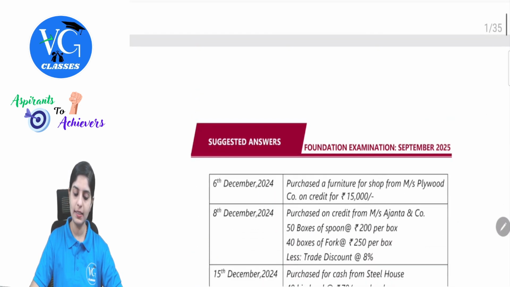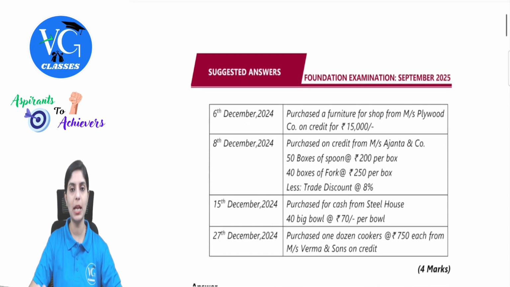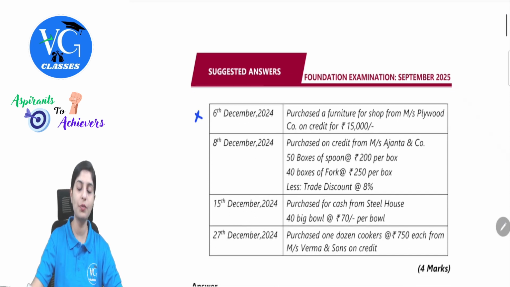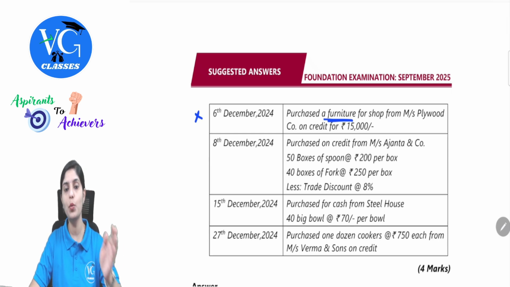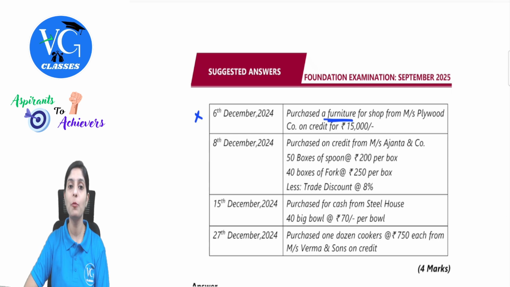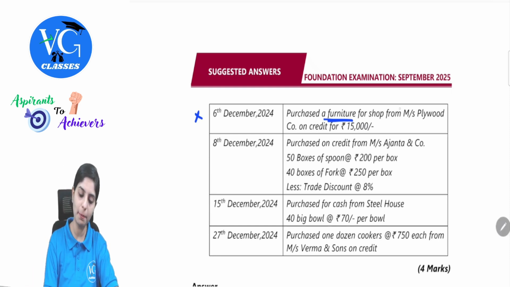Next, 6th December, purchased furniture for the shop from Plywood Company on credit. First of all, will this transaction come in the purchases book? No, this transaction will not be entered in the purchases book because this is a purchase of an asset. We will record only those transactions which are in the form of inventory for the relevant business. So this is in the form of an asset, hence this will not be recorded in the purchases book. If not in the purchases book, where will this be recorded? This will be recorded in a separate subsidiary book called journal proper. I hope this is clear.